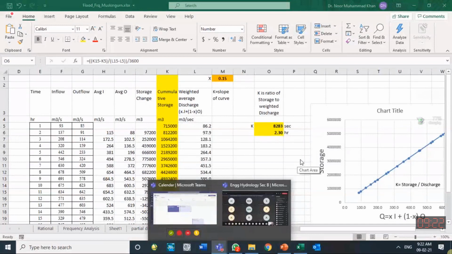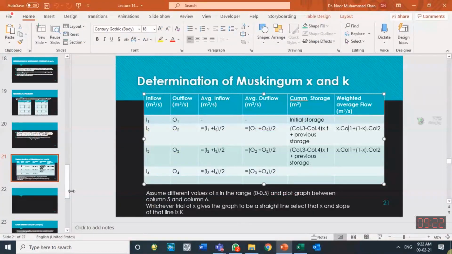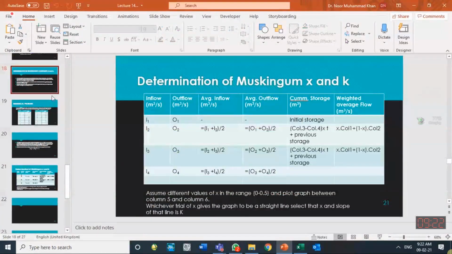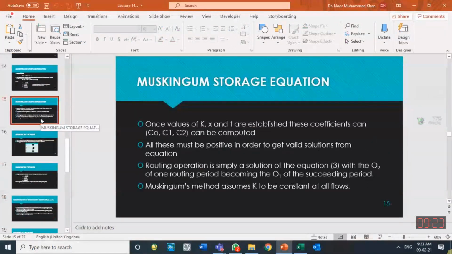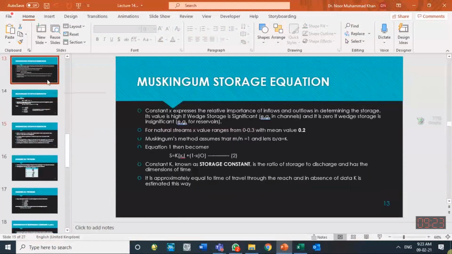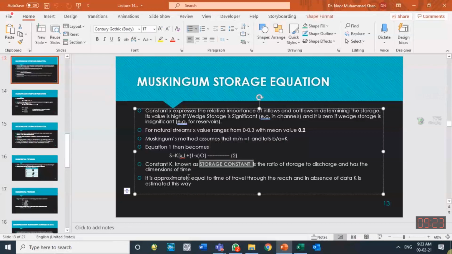K is the discharge coefficient, what they call it. K is the storage coefficient. Assumes K to be constant. Storage constant. In the Muskingum method, K is the storage constant and X is the weighting factor.